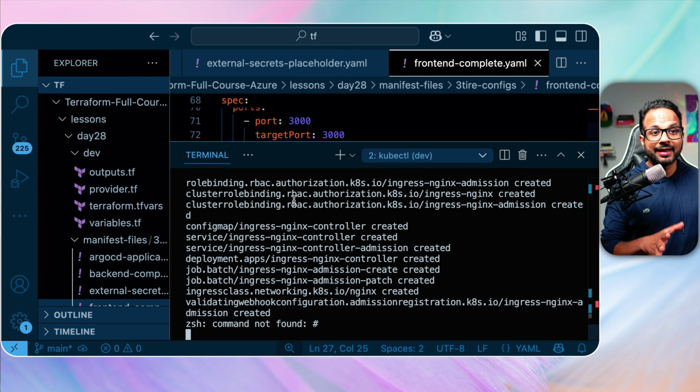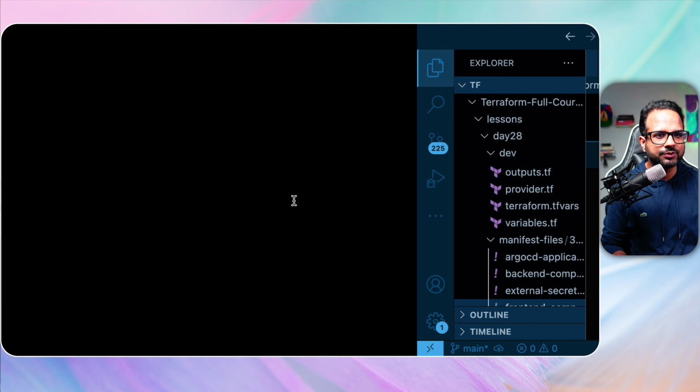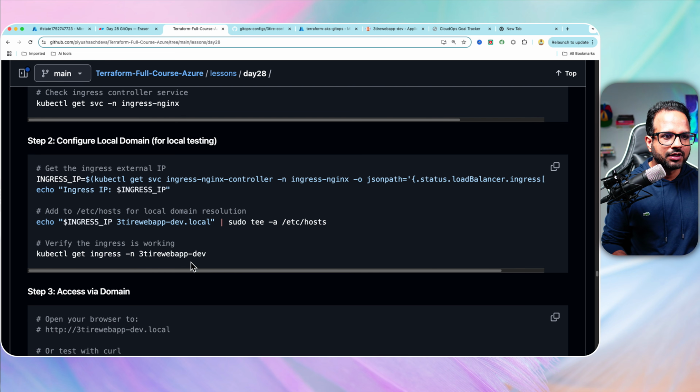I mean, you can enhance this project further by automating these steps of installing the ingress controller as well, using Helm or whatever method you want to. Maybe you have to create another null resource inside the Terraform config, which will do all those things for you. So you can do that if you want.